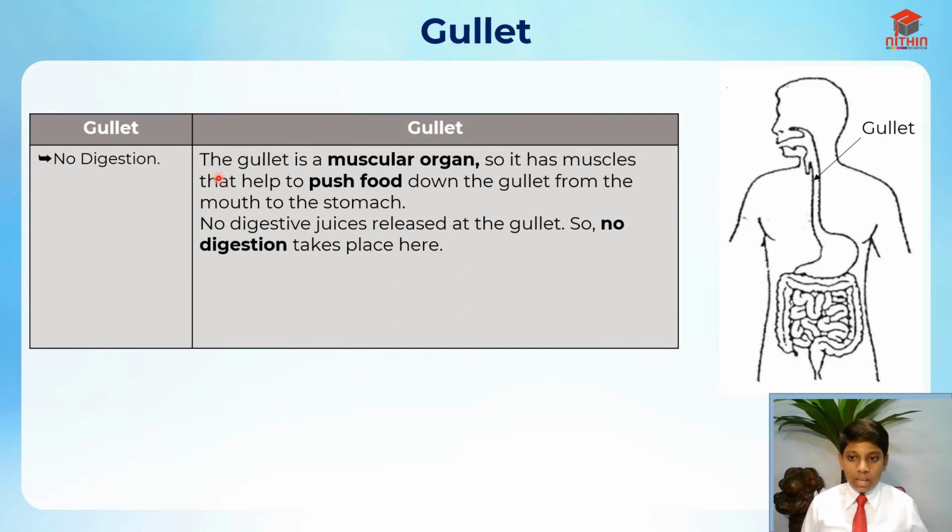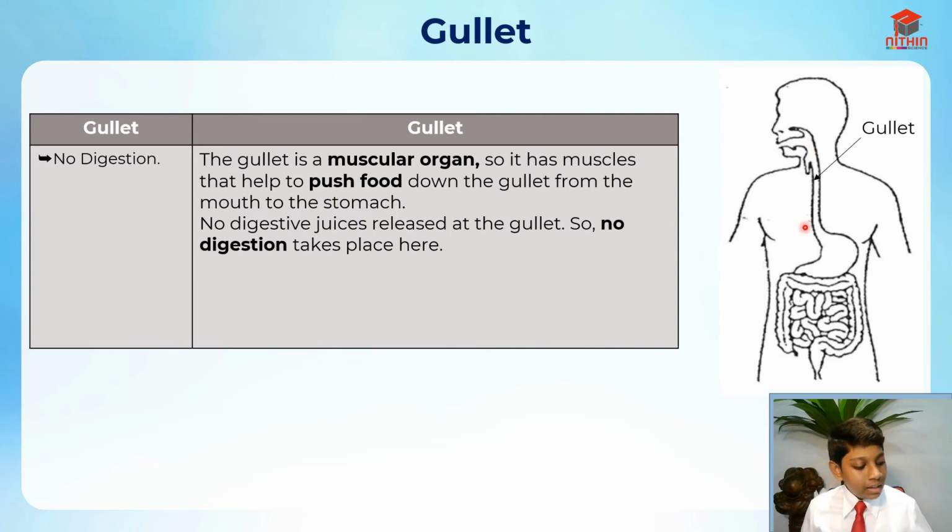So what does the gullet do? Basically, the gullet is a muscular organ, so it actually contains muscles that help to push the food down. The muscles relax, contract and relax to push the food down. It's pushing the food down the gullet from the mouth over here to the stomach.